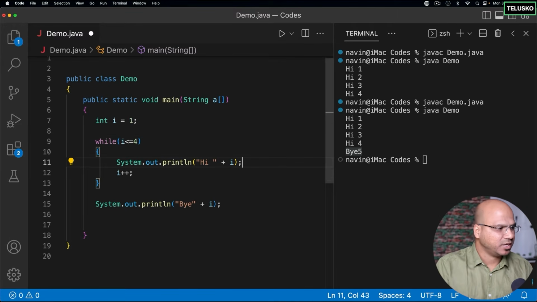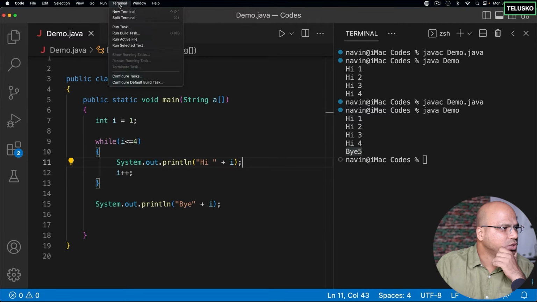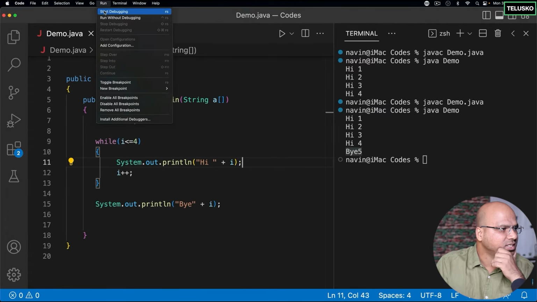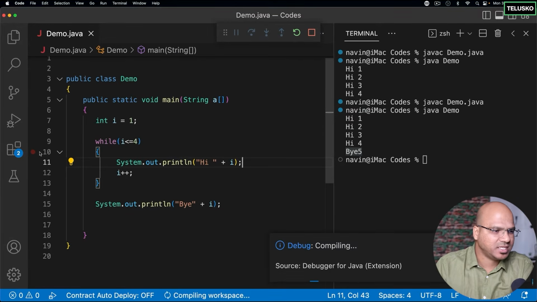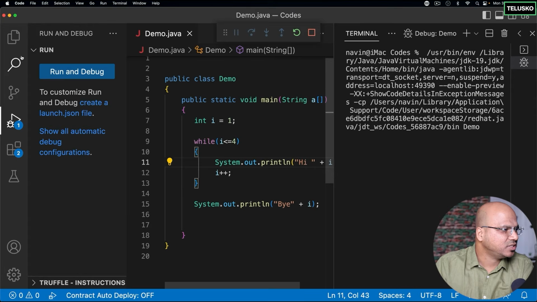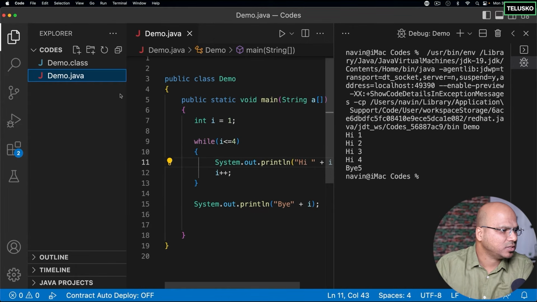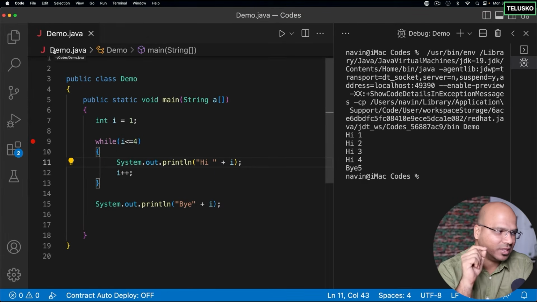Okay, now one more thing here. I want to run this in debug mode. Let me show you how it works in debug mode. So what I can do is go to run and say start debugging. Okay, so there are some options. For debugging, you have to set the checkpoints. What I will do is just set the checkpoint here. Debug is an awesome feature in programming where you can set the checkpoint. This is where you want to iterate one by one.